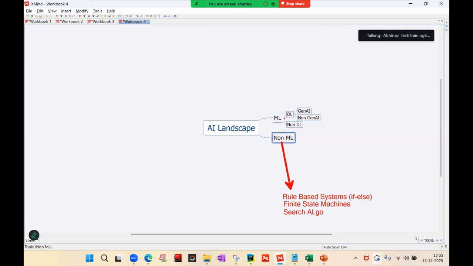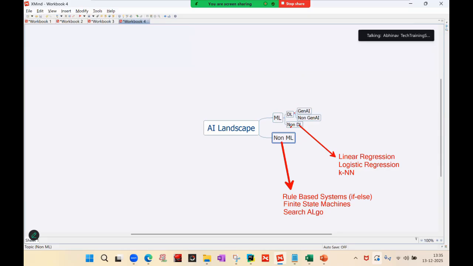Now coming to ML. ML is divided into DL and non-DL. Let's talk about the non-DL part first. In non-DL, you might have heard about linear regression, logistic regression, KNN (K-nearest neighbor), decision tree, and random forest. All these are examples of ML and they lie under the non-DL, non-deep-learning part.